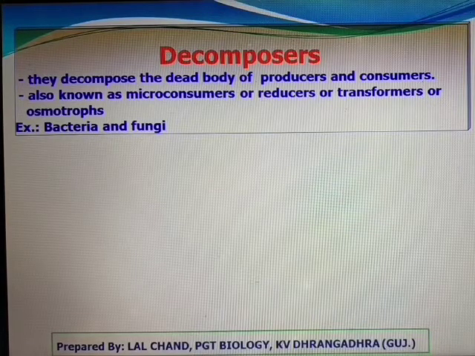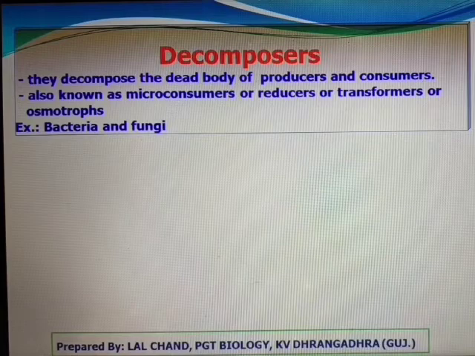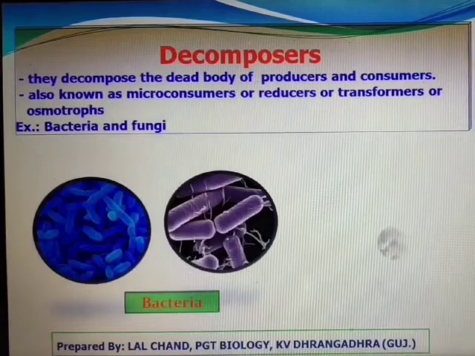They are also known as micro consumers due to their very small size, or reducers as they degrade the dead organic matter, or transformers as they change organic compounds into inorganic forms which are suitable for reuse by producers, or osmotrophs also, because they uptake dissolved organic compounds by osmosis for their nutrition. Examples are bacteria and fungi.